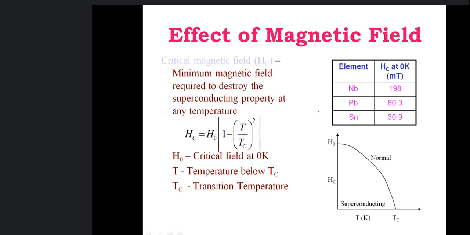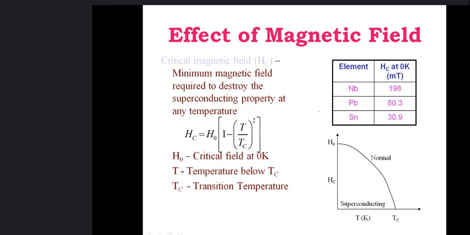We said that by varying temperature, we can vary resistivity, and by decreasing temperature, we can decrease resistivity. And a temperature where resistivity suddenly drops is called critical temperature. And again, if we increase temperature above this critical temperature, resistivity appears again, and the material goes from superconducting state to the normal state. So resistivity depends on temperature.